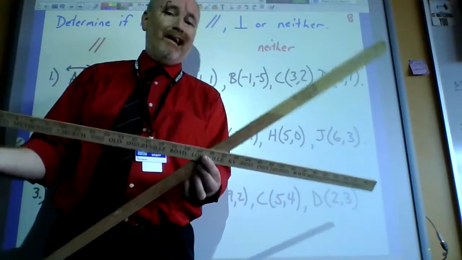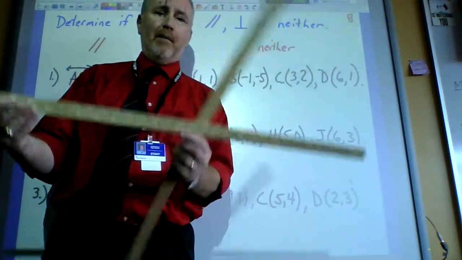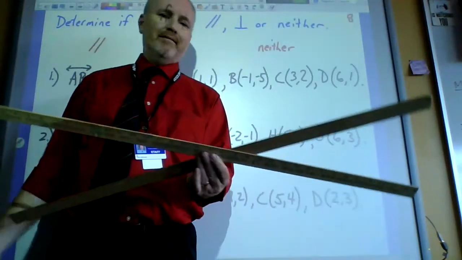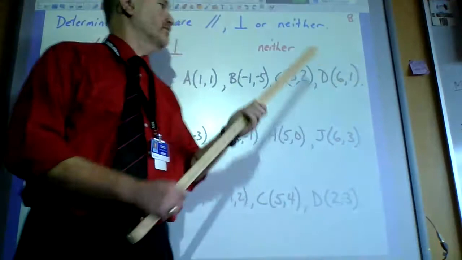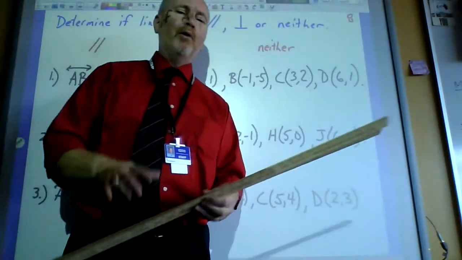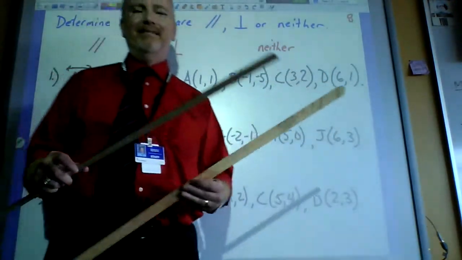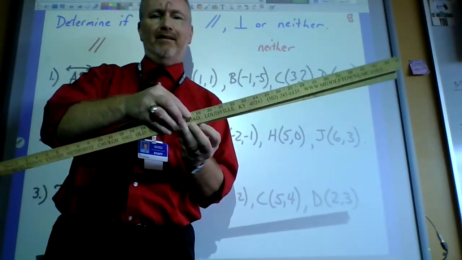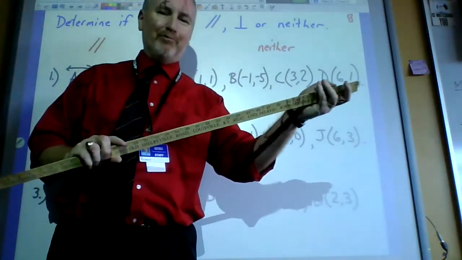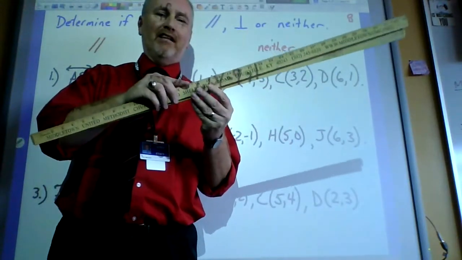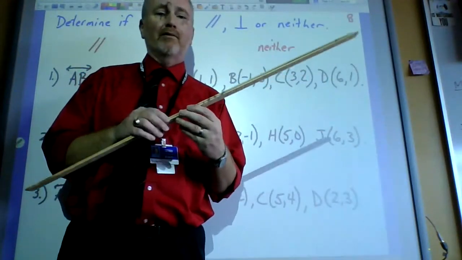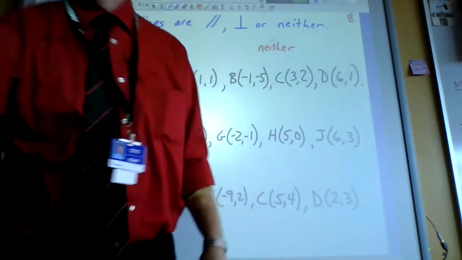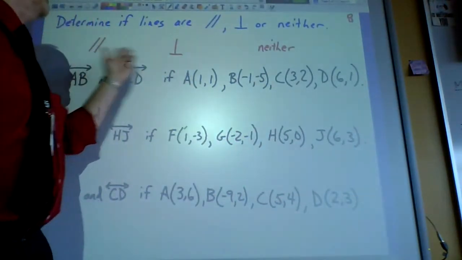They just make a generic X, so to speak, instead of a perfect T. That's perpendicular. Any other way, they just hit each other, and that's what "neither" would represent. Some people throw in a fourth one, and I think this is shady, but sometimes they'll say two lines could actually lie on top of each other. Well, not really. If they're on top of each other like that, they're literally the same line. So it's hard to say, but some people do. All right, so we're just going to focus on parallel, perpendicular, and neither.